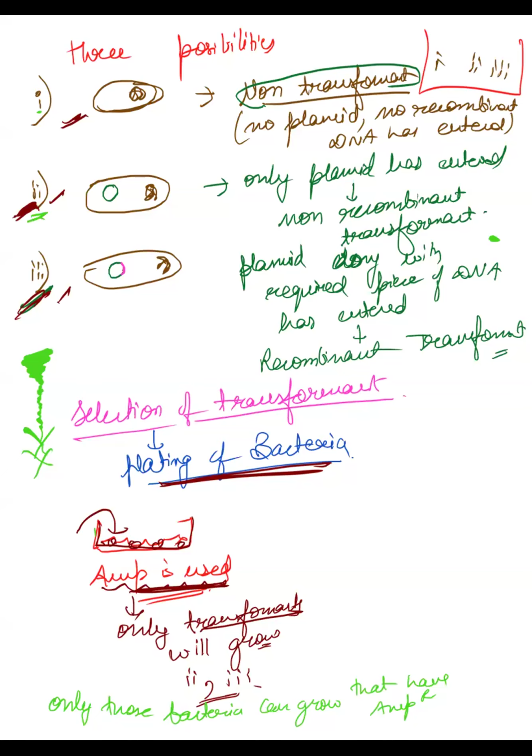In the second one, there is a plasmid, that means there will be ampicillin resistance. In the third one, there is a plasmid, that means there will be ampicillin resistance. Both will have ampicillin resistance, but the first one has no ampicillin resistance, so only these transformants will grow and not the non-transformant. Have you understood this? Do you have any doubts?